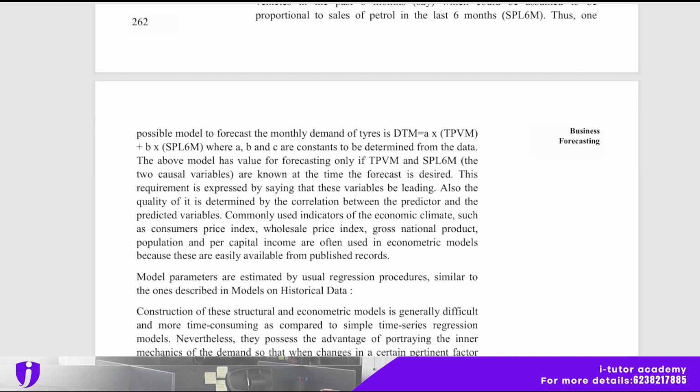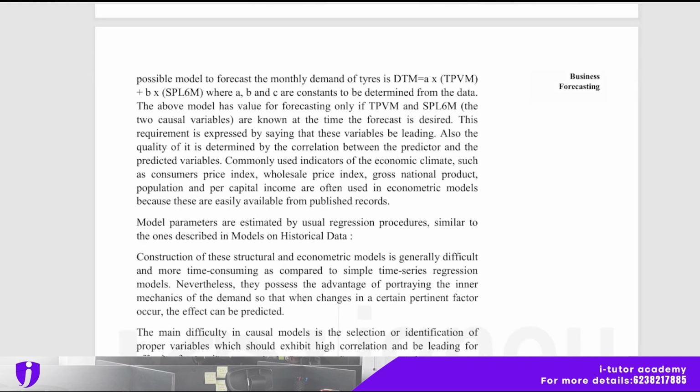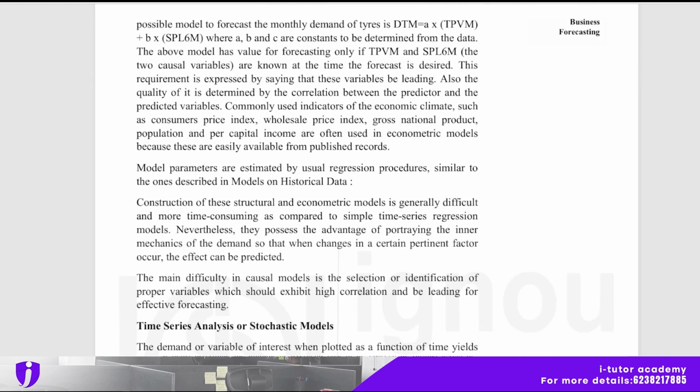Model parameters are estimated by the usual regression procedure, similar to the one described in models on historical data. Construction of these structural and econometric models is generally difficult and more time consuming as compared to simple time series regression models. Nevertheless, they possess the advantage of portraying the inner mechanics of the demand, so that when changes in a certain pertinent factor occur, the effect can be predicted.